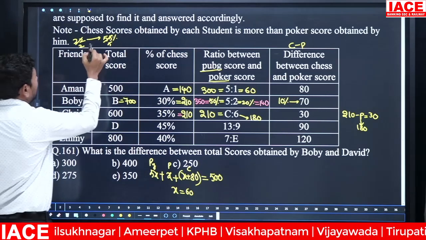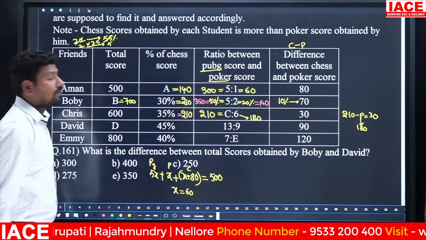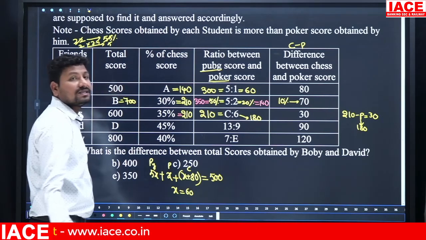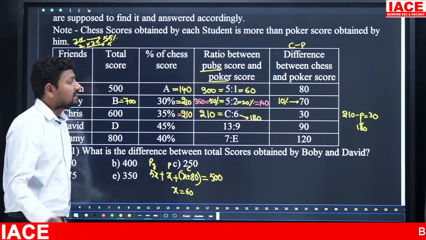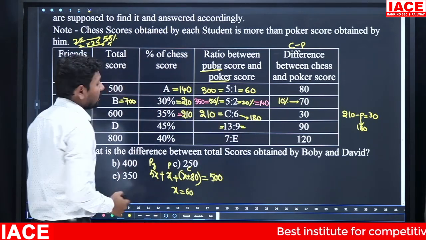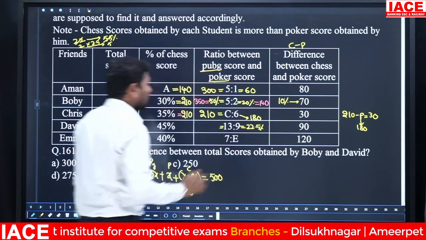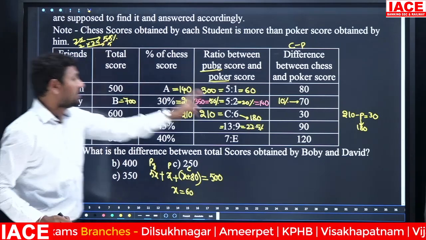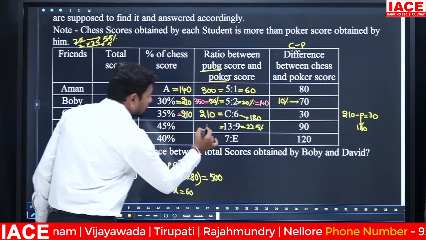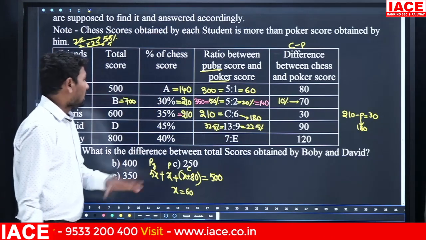That means 1 part is equal to how much? 2.5%. Then 13 parts and 9 parts is required. 9 into 2.5, it is 22.5%. Then overall 55%. In 55%, 22.5% is gone. Remaining value is what? 32.5%. Now look at the difference.